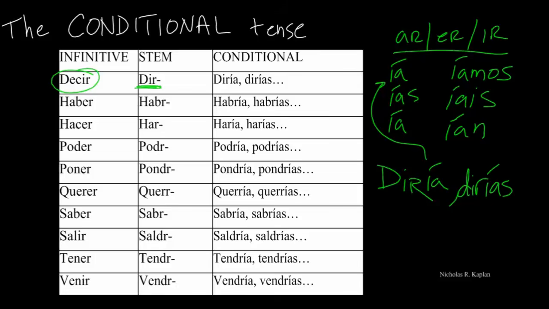Let's look at one more. Say querer. Take our stem, and add our ending. And again, this could be I would want, he would want, she would want. And so what we want to do is clarify that and put our subject pronoun out here.